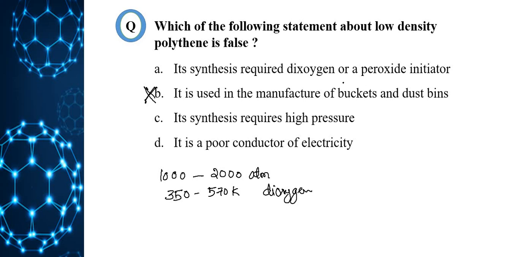Its synthesis requires high pressure, yes, 1000 to 2000 atmospheres, and it is a poor conductor of electricity. Rest of the options are correct. Option B is the wrong statement regarding low density polythene.